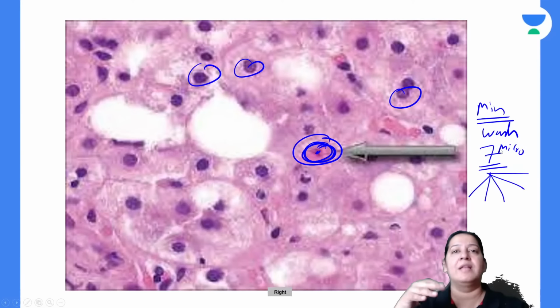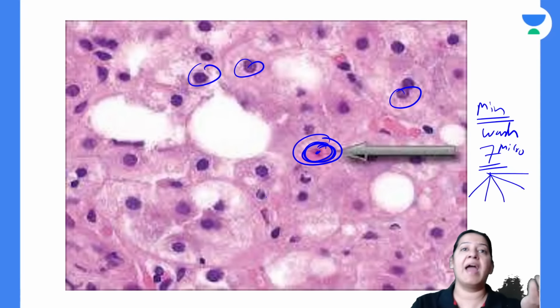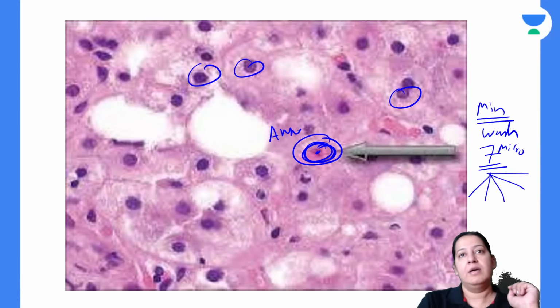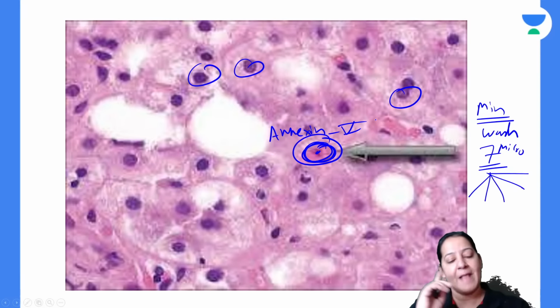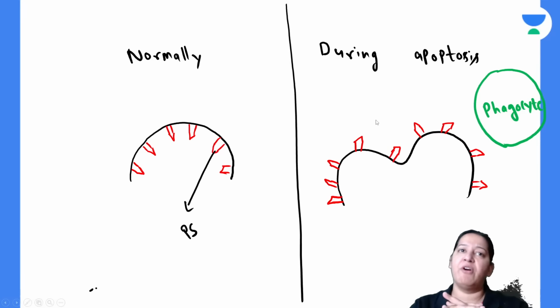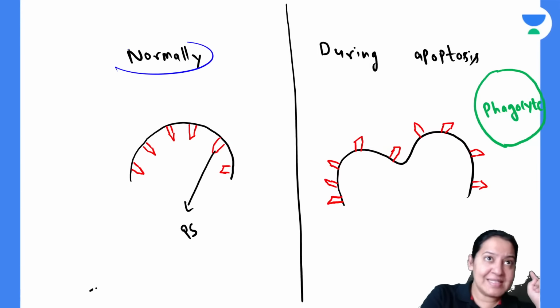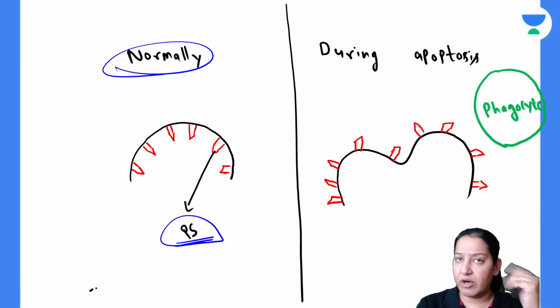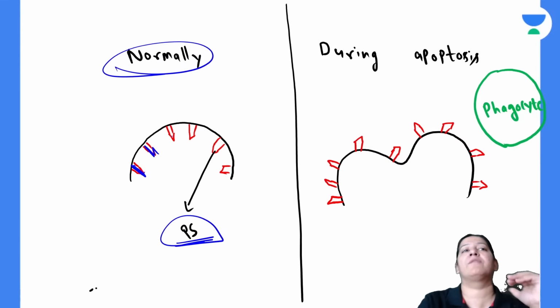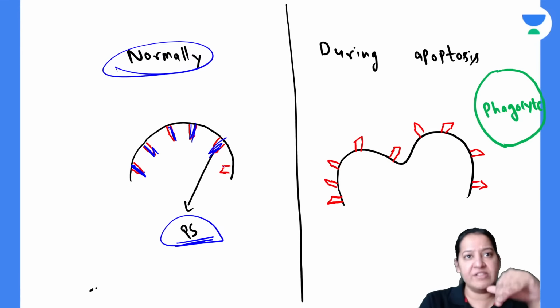Now the student should ask me a question: ma'am, why does annexin 5 bind only with an apoptotic cell and not with a normal cell? What is the mechanism? Actually, annexin 5 binds with phosphatidylserine. In a normal cell, as I have already told you, phosphatidylserine is a phospholipid present on the inner surface of the cell membrane.